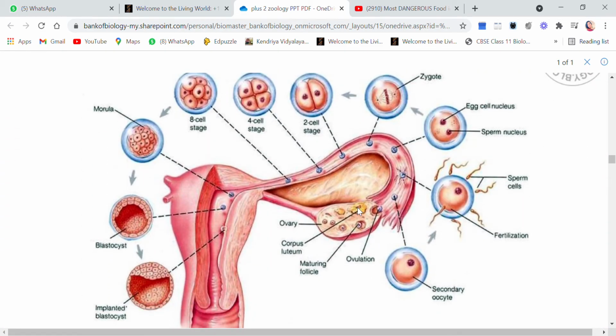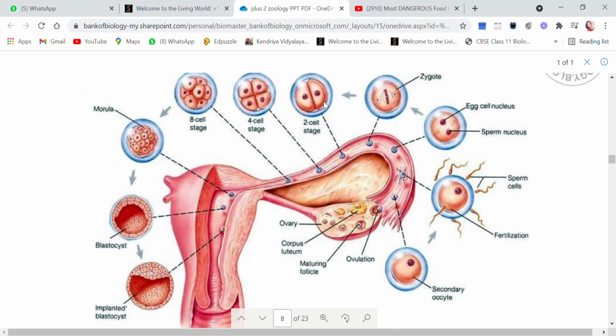So this is the whole procedure which has been explained through a diagram. You can see, right? Ovary here, the secondary oocyte has been released at the secondary oocyte stage. The fusion has occurred here. You see, this is the fusion. Now both the cells' nuclei will fuse together. Zygote has been formed. Now the zygote is traveling and it is also dividing side by side.